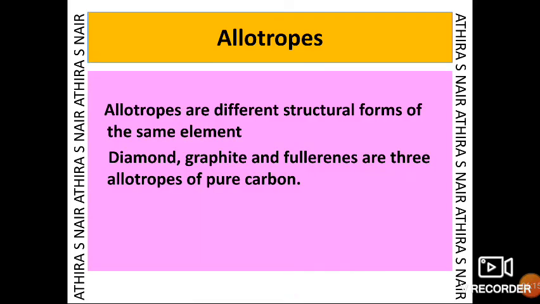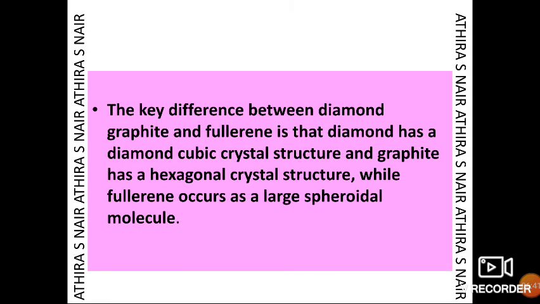Okay, now allotropes. What are allotropes? Allotropes are different structural forms of the same element. For example, diamond, graphite and fullerenes are 3 allotropes of pure carbon. The key difference between diamond, graphite and fullerene is that diamond has a diamond cubic crystal structure and graphite has a hexagonal crystal structure, while fullerene occurs as a large spheroidal molecule.